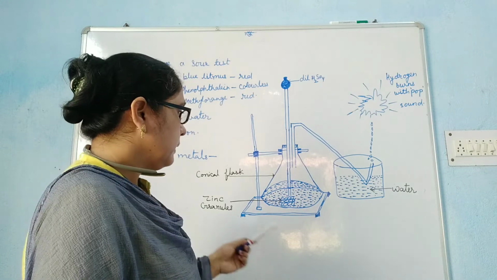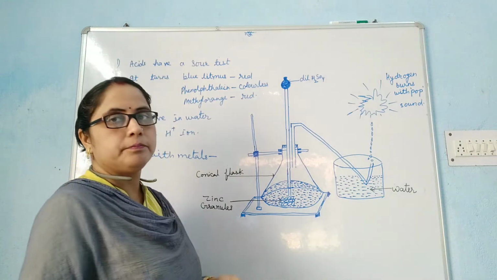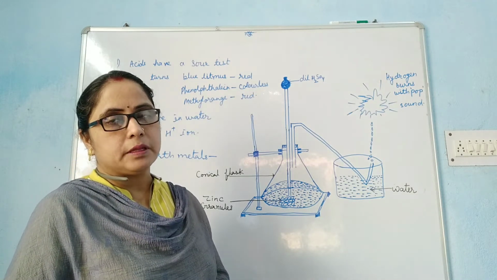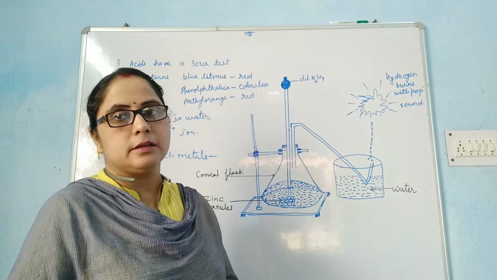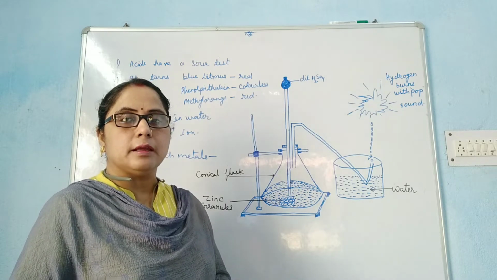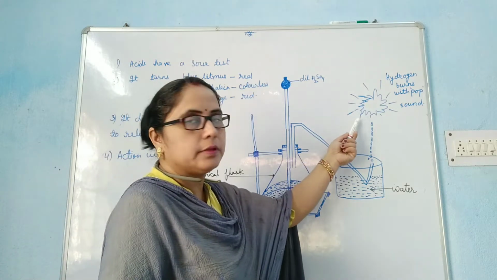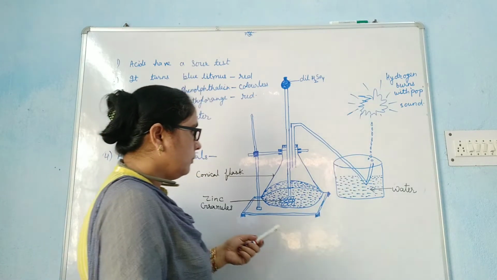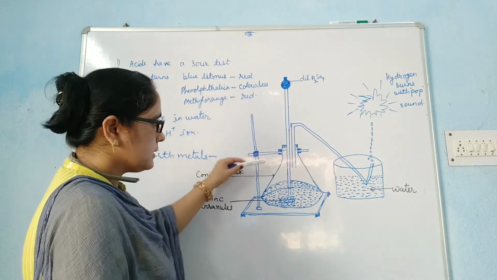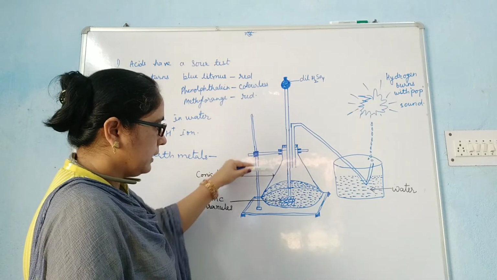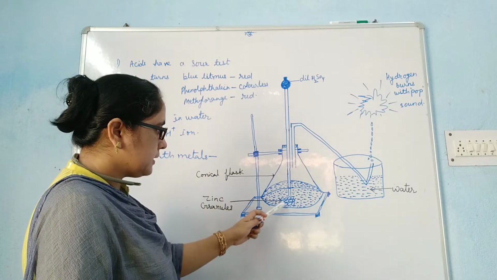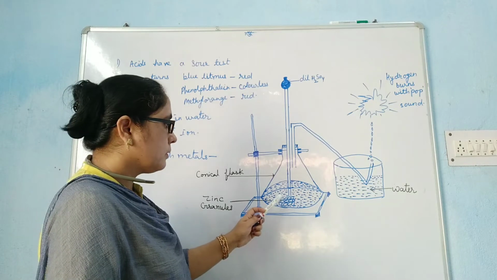Students, here a figure is given on the board. This figure shows the evolution of hydrogen gas during the reaction between metals and acids. This hydrogen gas burns with a pop sound. As shown in the figure, this is the conical flask. The conical flask contains a few pieces of zinc granules.